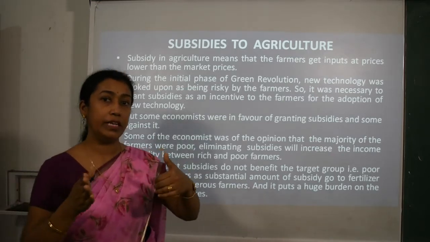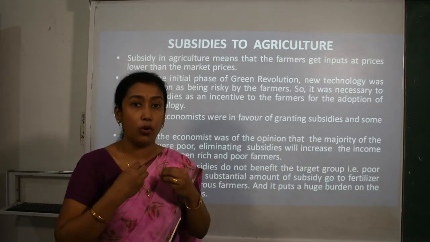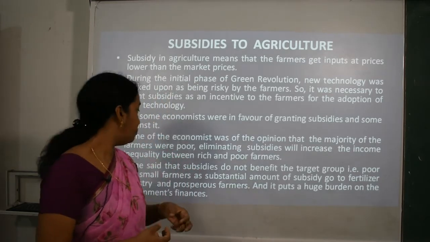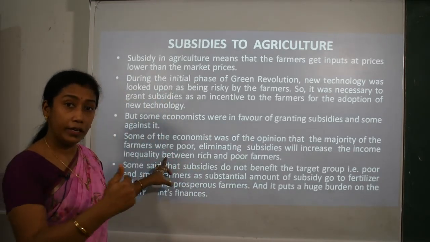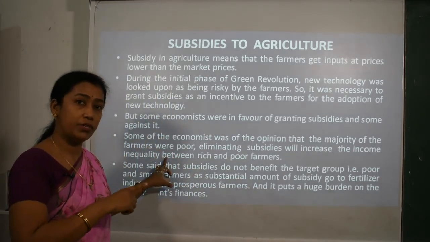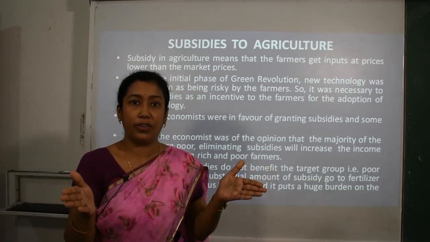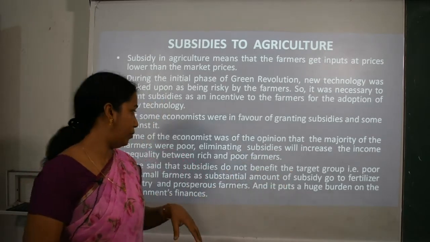That means if the government does not provide any grant or incentive, there will be income inequality between rich and poor farmers, a gap or disparity between small and big farmers.